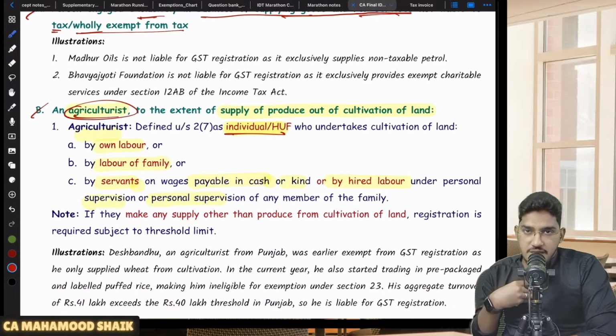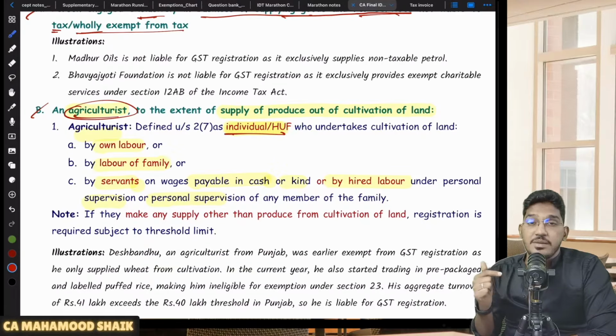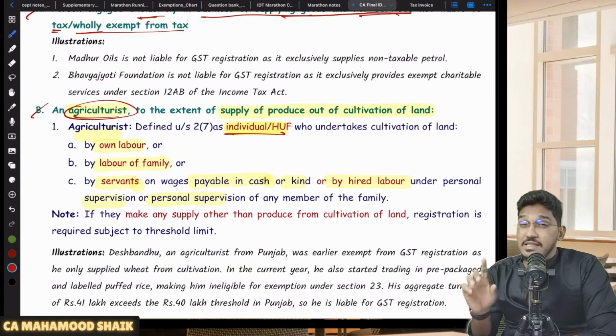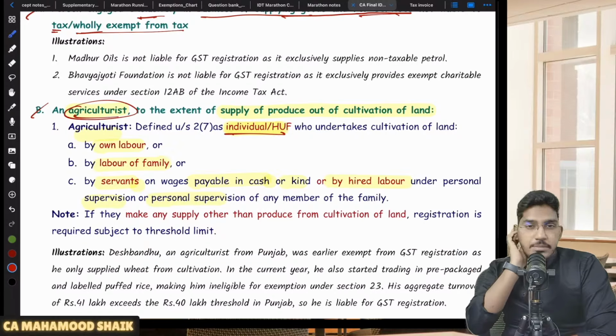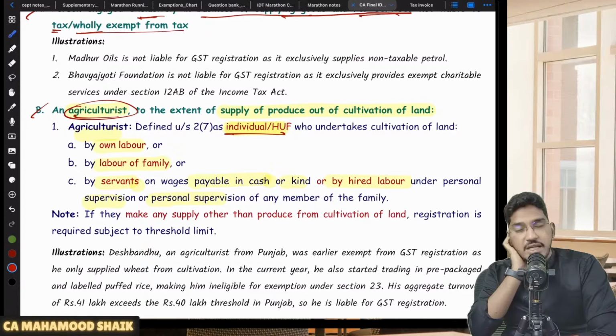Let us say for example, there is an agriculturist, he is having cultivation out of land. In addition to that, he is also making supply of rice. Rice is not an agricultural produce. Paddy is an agricultural produce, but rice is not. So along with supplying paddy, he is also supplying some rice. So now he is not just making supply out of cultivation of land, he is also making supply other than out of cultivation of land. Then he will become liable for registration if his aggregate turnover exceeds the applicable threshold limit.